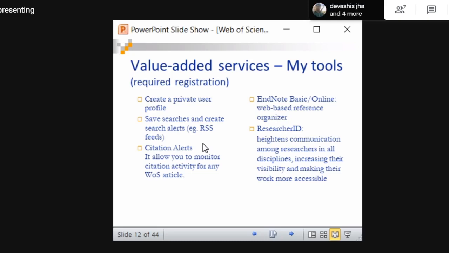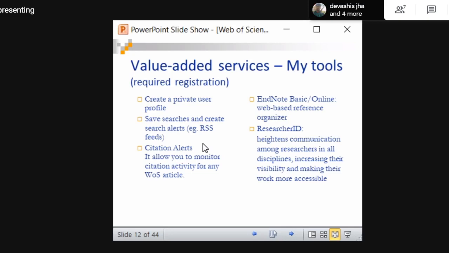Citation alerts, similarly you can get citation alerts also. If you are following a particular article, if you want to know whether any other article has cited this article, once you have created an alert, they will automatically send it to your registered mail ID: this article today has received two new citations, like that.